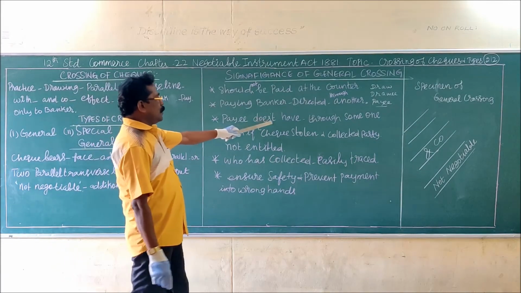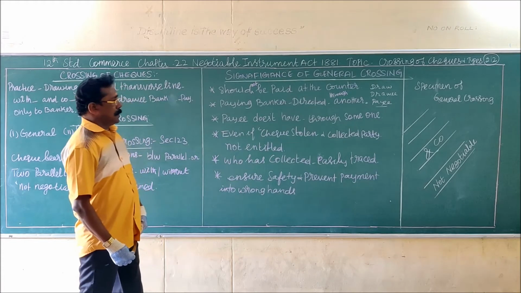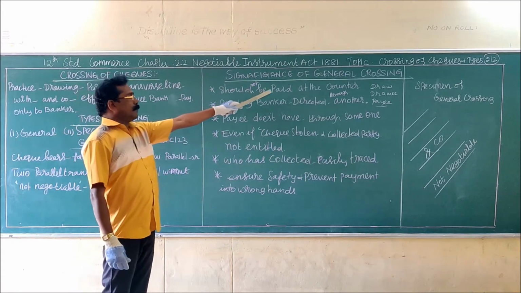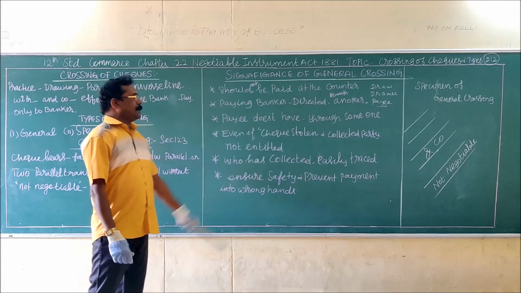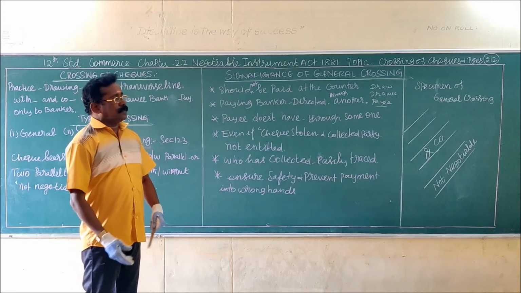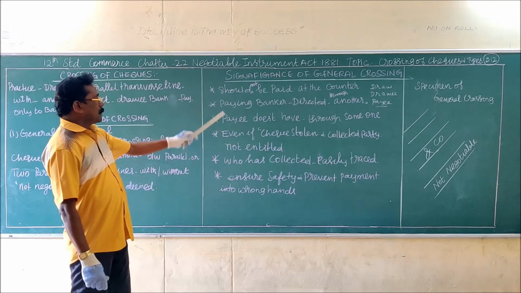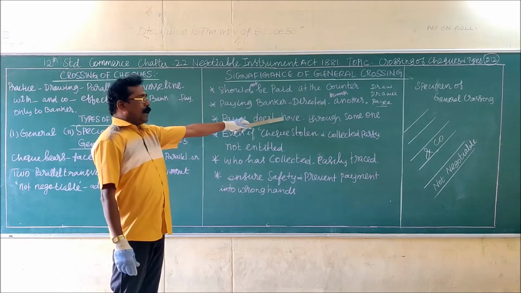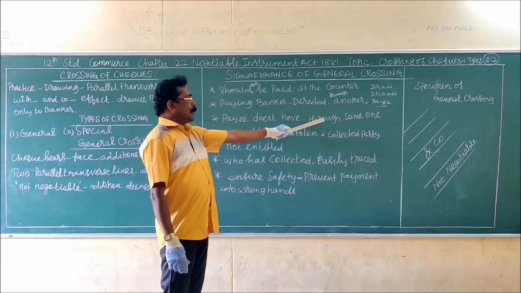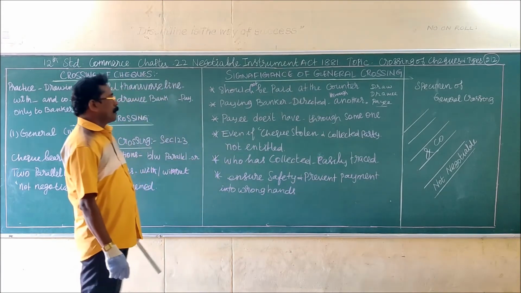He can collect the amount through someone who has a bank account. Do you understand? First point, the amount of check will not be paid at the counter of the bank. Then the paying banker is directed to pay the amount of check only through another bank. Suppose the payee does not have a bank account, he can collect the amount through a friend or relative who has a bank account.